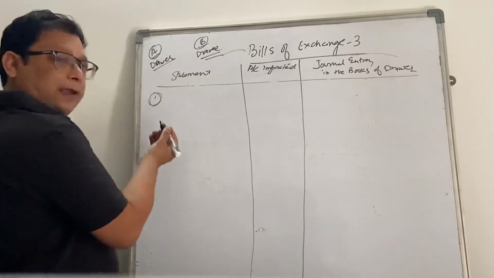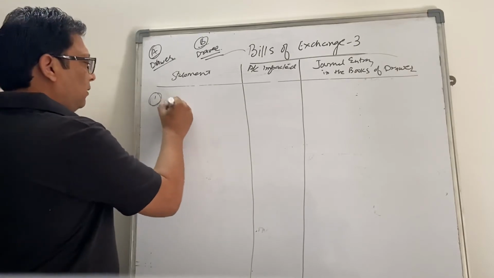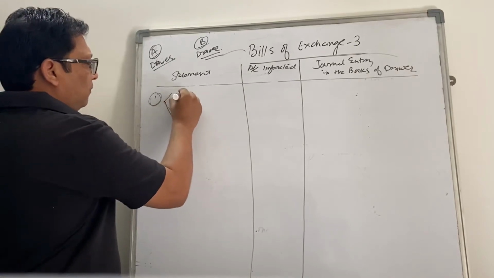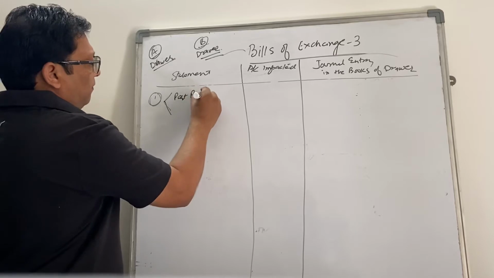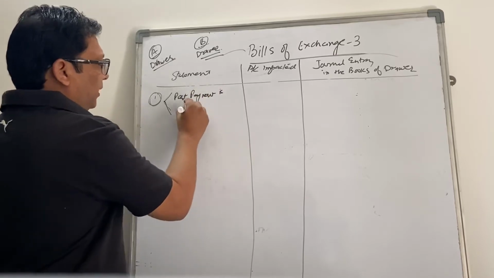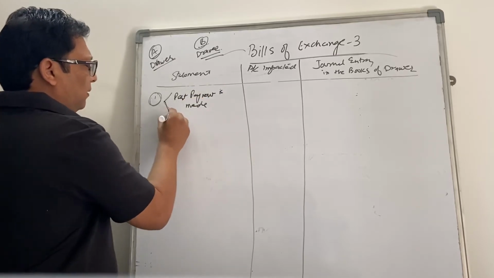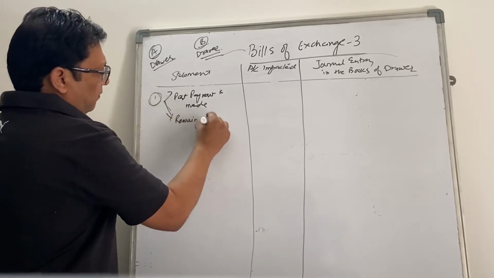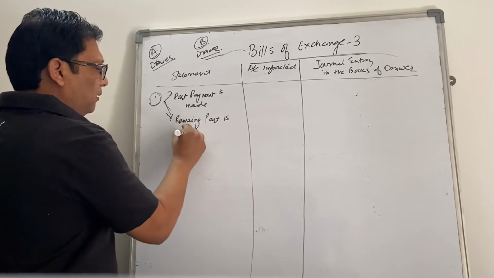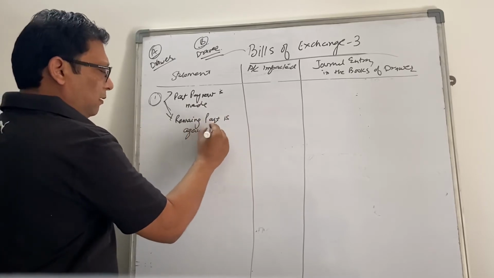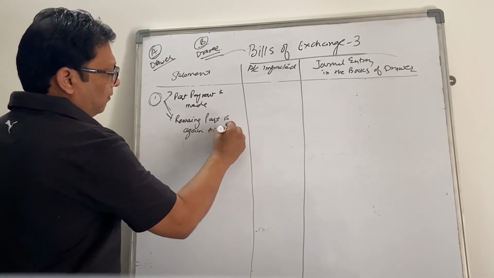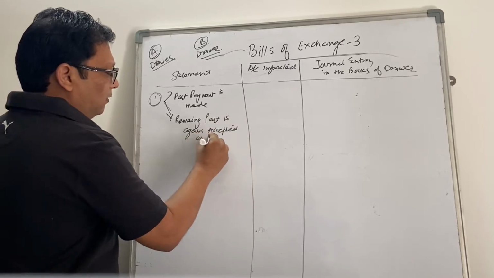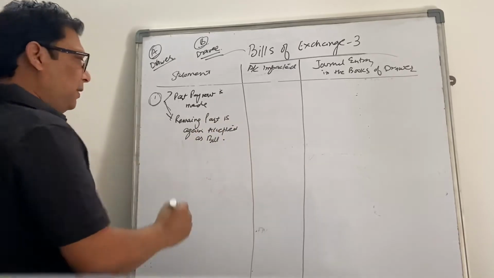Okay, so what can happen is that part payment is made and the remaining part is again accepted as a bill. So a new bill will be drawn for the remaining part.